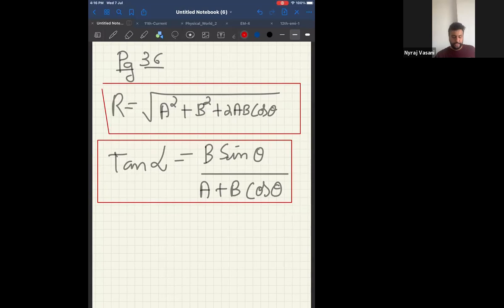Resultant is equal to square root of A square plus B square plus 2AB cos theta, and tan alpha is equal to B sin theta by A plus B cos theta.